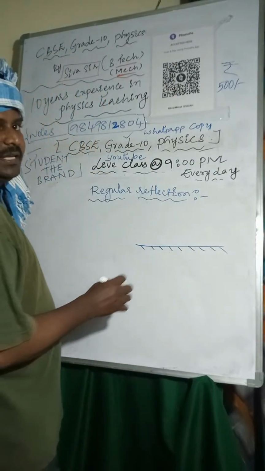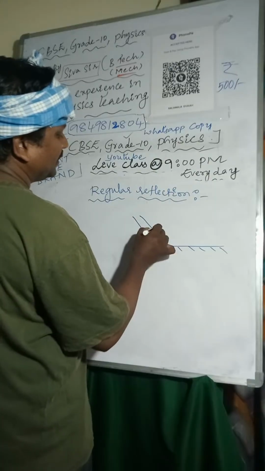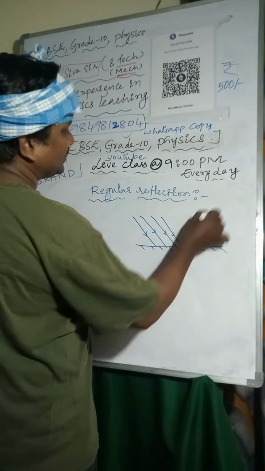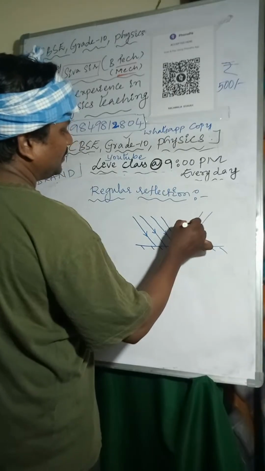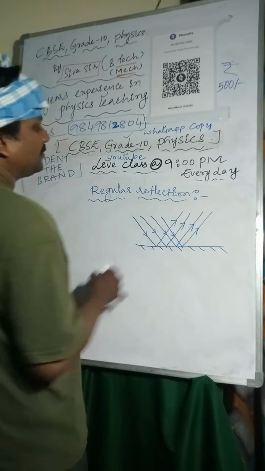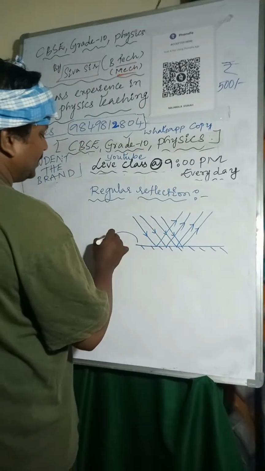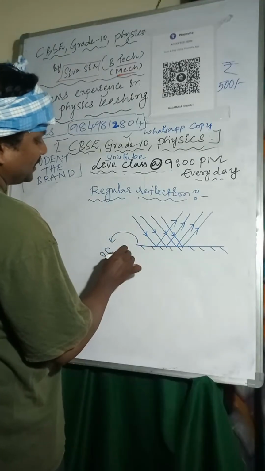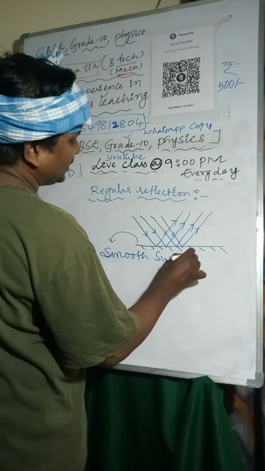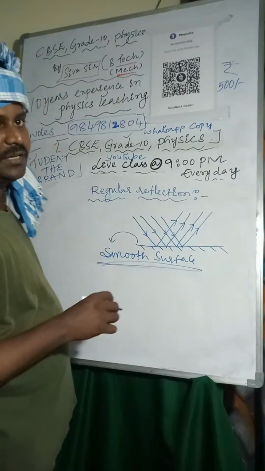When the incident rays are parallel to each other, then the reflected light rays are also parallel. This type of reflection is called regular reflection. Regular reflection takes place on a smooth surface.